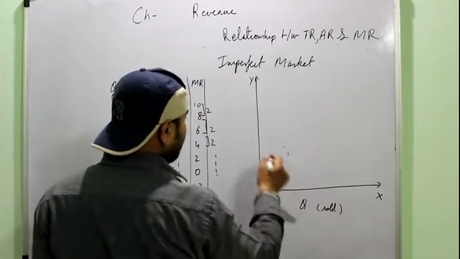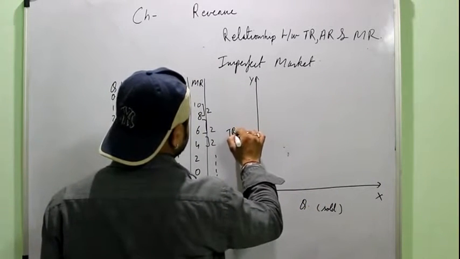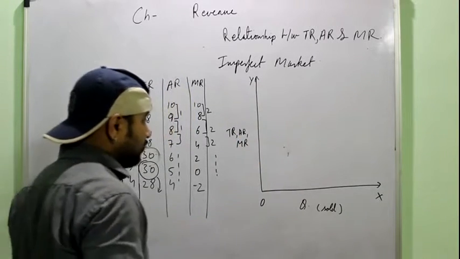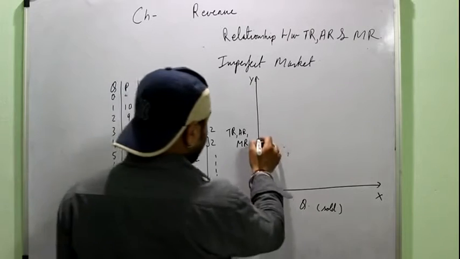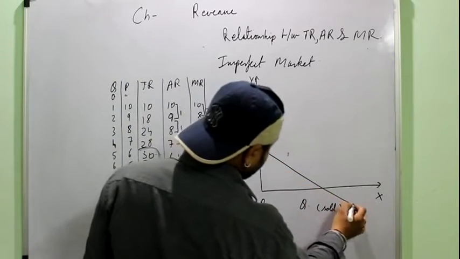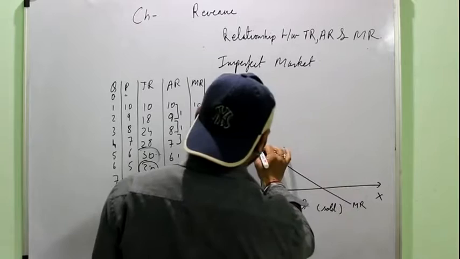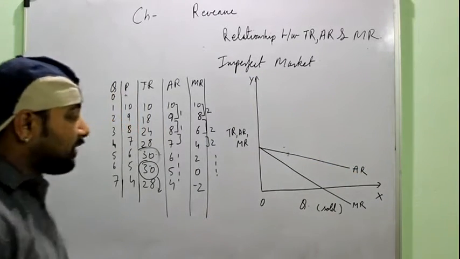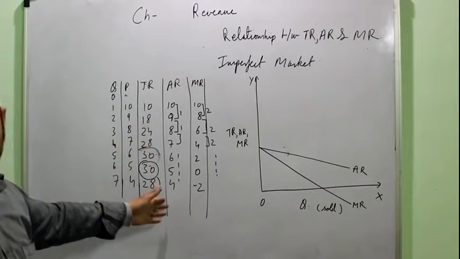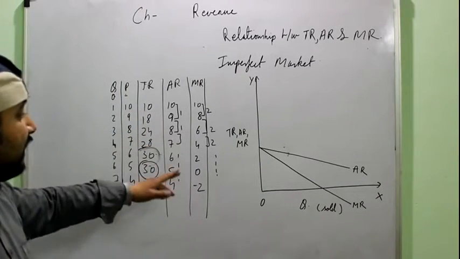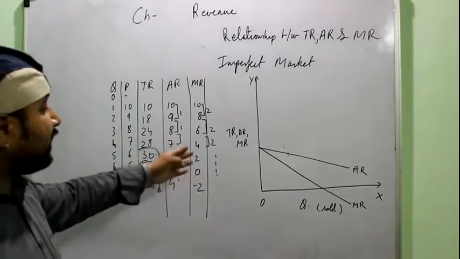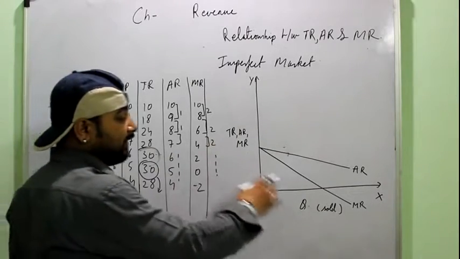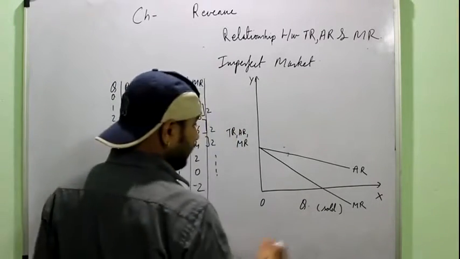On the x-axis we have the output sold. The y-axis shows TR, AR and MR. So here both MR and AR will be downward sloping. You can see both are downward sloping. Both are decreasing when output is increasing, or you can say it the other way around, that output can be increased only by decreasing the price. So AR is downward sloping and similarly MR is also downward sloping.